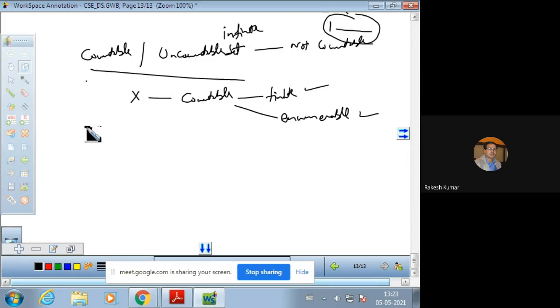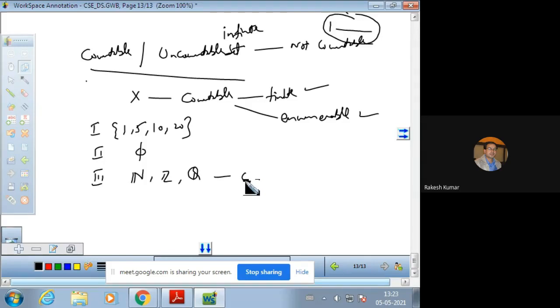For example, the set {1, 5, 10, 20} is a countable set and it is finite. Suppose we have the empty set, that is also a countable set, and the set N, the set of natural numbers, integers, and rationals are also countable sets.